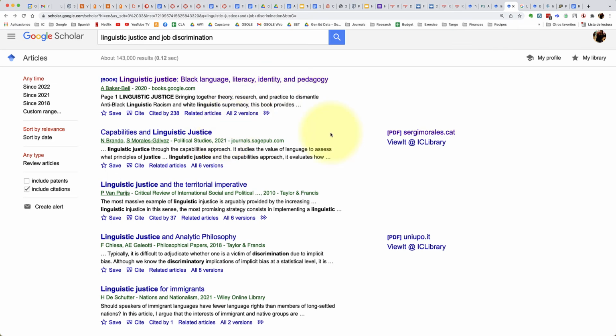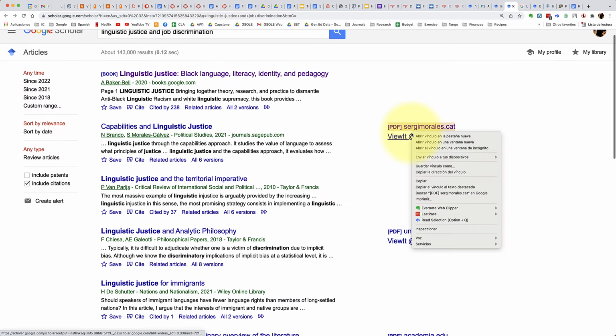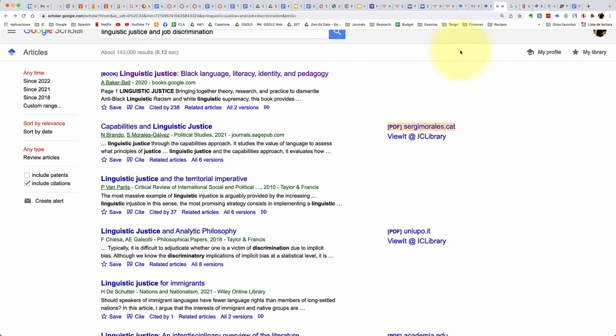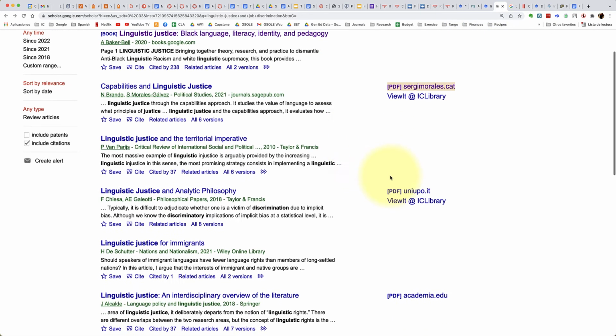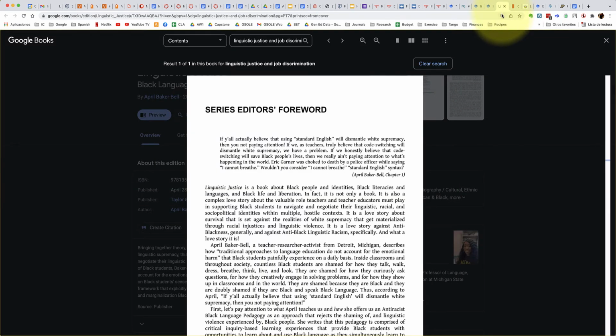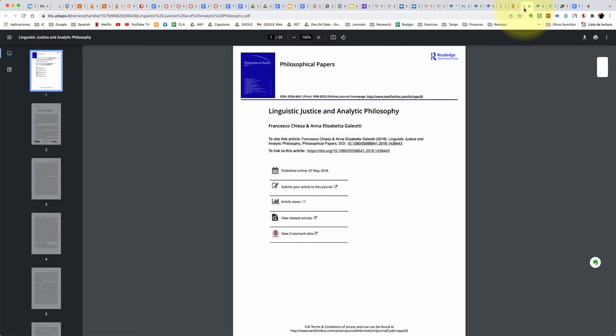Each time I want to check out a source to see if it's relevant, I'm just going to open it up by right-clicking on the link and then open it up as a new tab. So I just quickly go through and I will right-click on all of these. And then once I've opened up several tabs, I can just work through these sources to see which one is relevant.